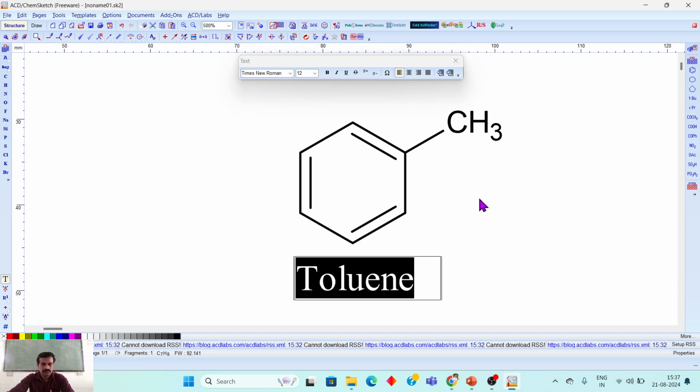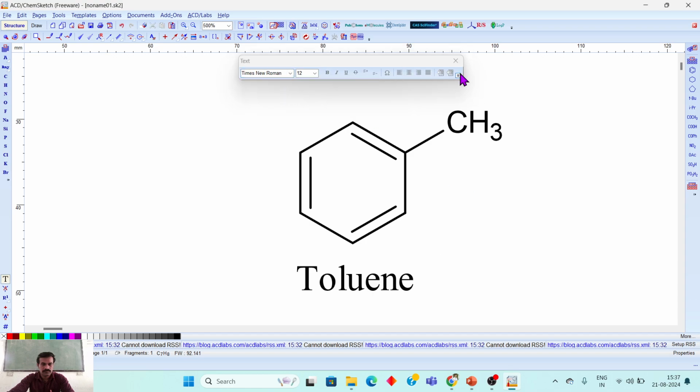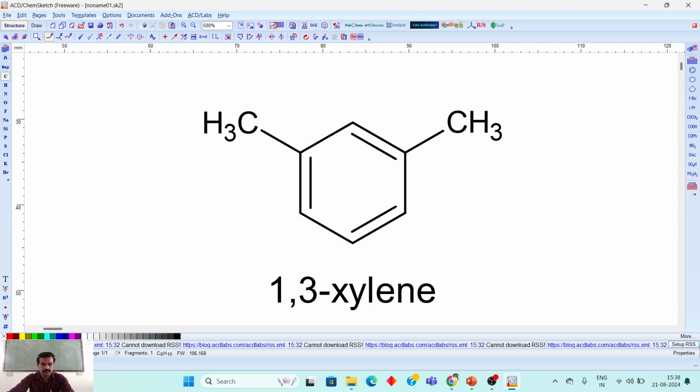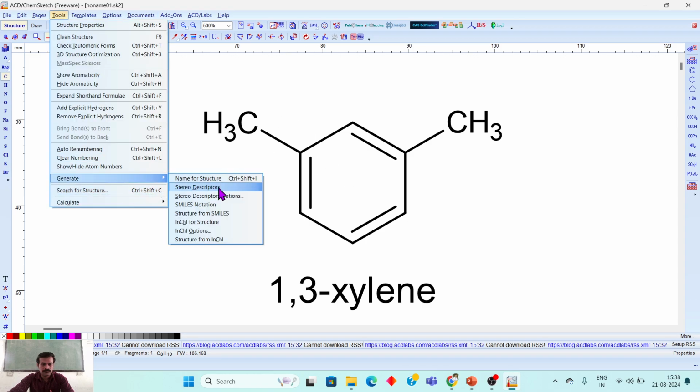Now I want a disubstituted derivative. To draw the disubstituted derivative, just see here. What is the name of the structure? Just click Control Shift plus I. We can go through the tools also, generate and name of the structure.